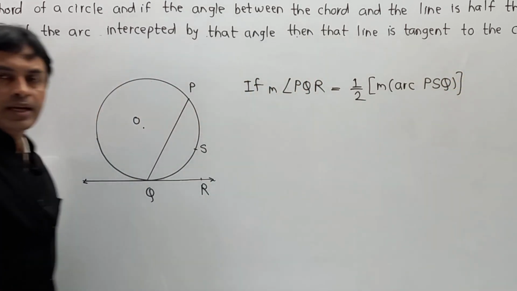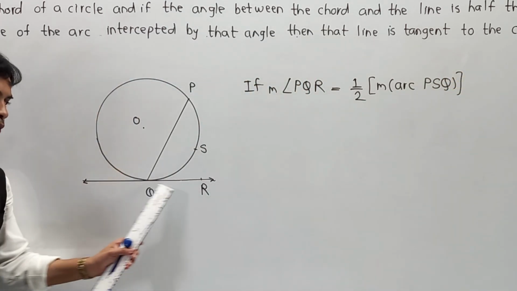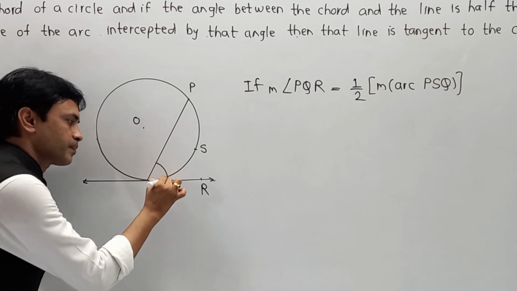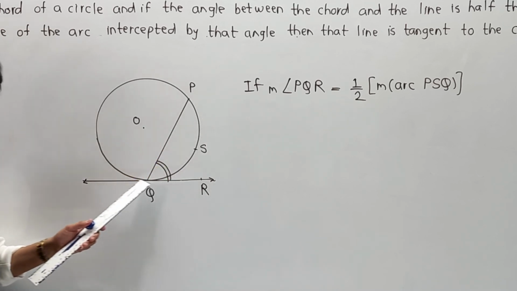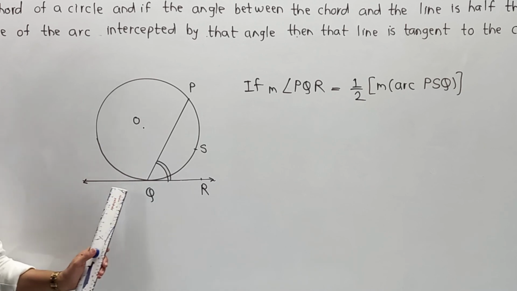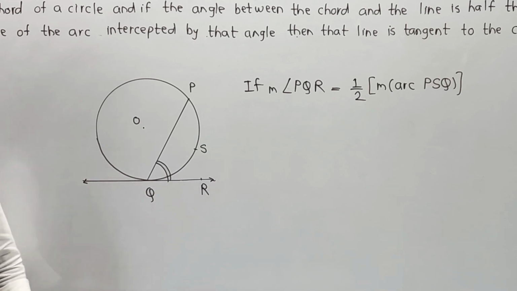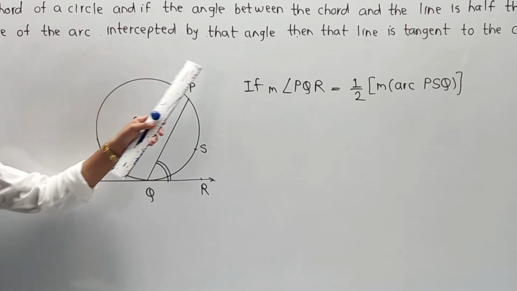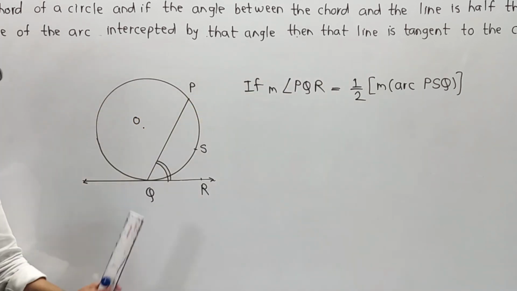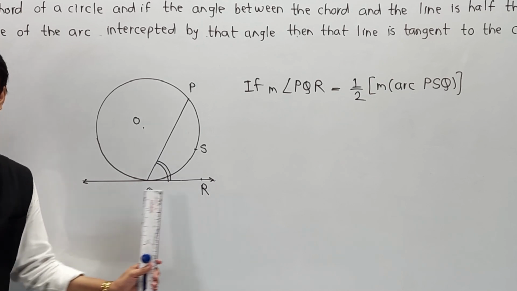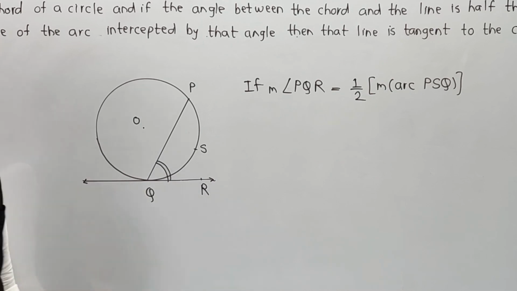I repeat, if angle PQR, meaning this angle, is half of major arc PSQ, in that case QR is called a tangent of the circle, and that is the meaning. Means you can say QR is tangent to the circle.